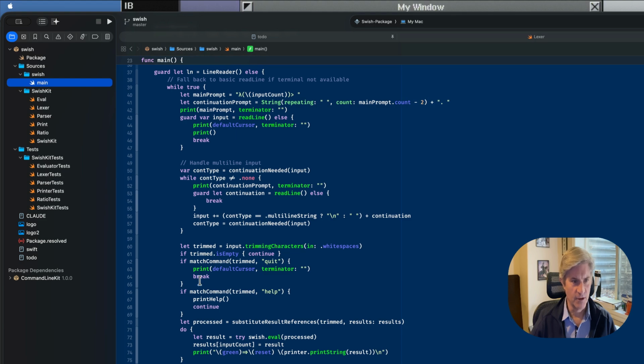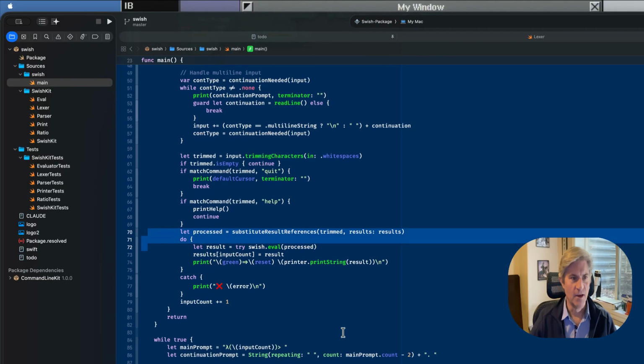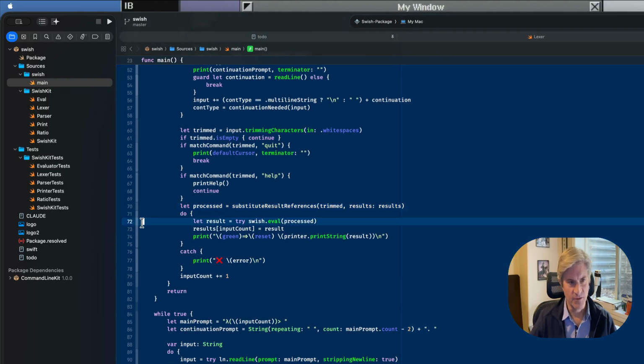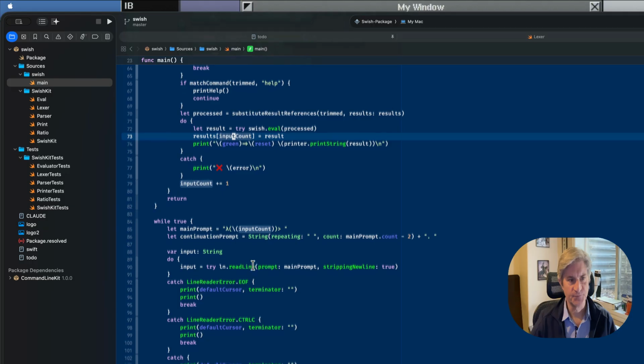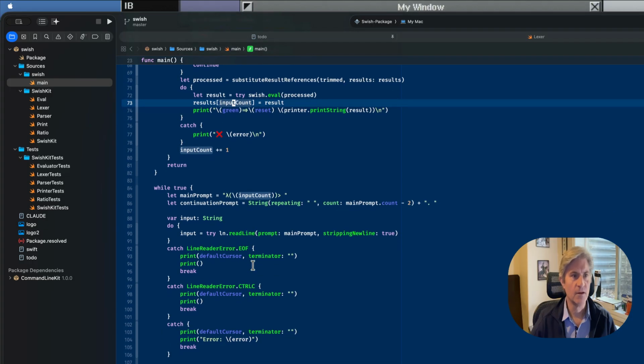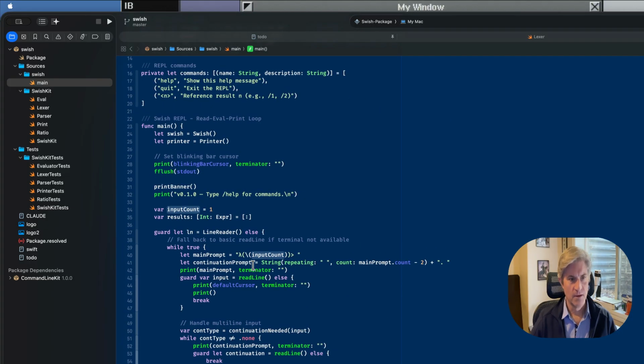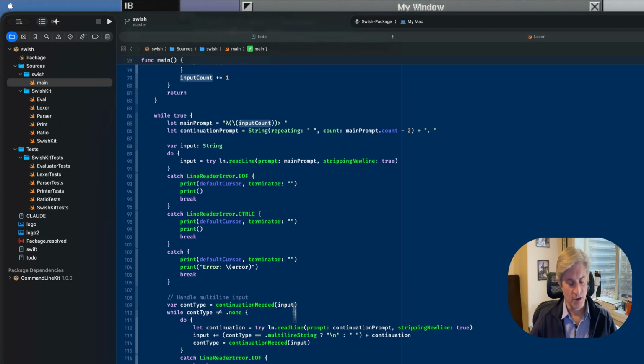And it also here, it's looking for some commands, substituting results if you've asked for them. Here's the main line where it evaluates what you've typed, and it keeps track of the results, and then it prints out the result using the printer, or an error if you had an error. And a REPL is called a read eval print loop, and it just keeps looping until you quit.